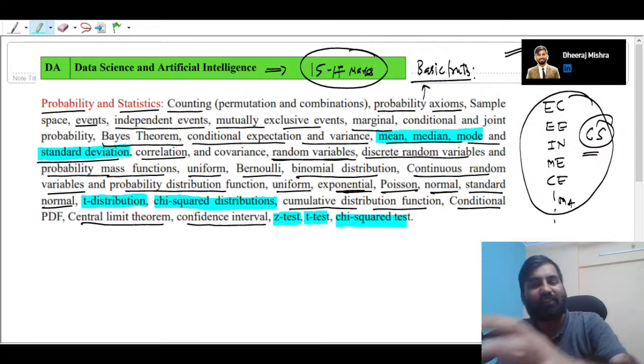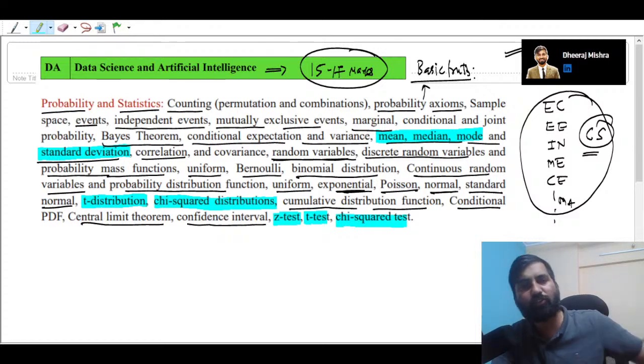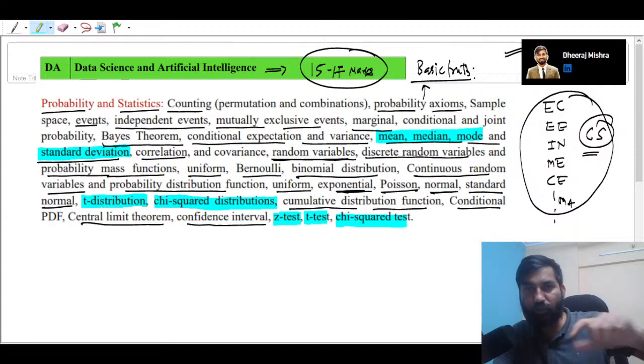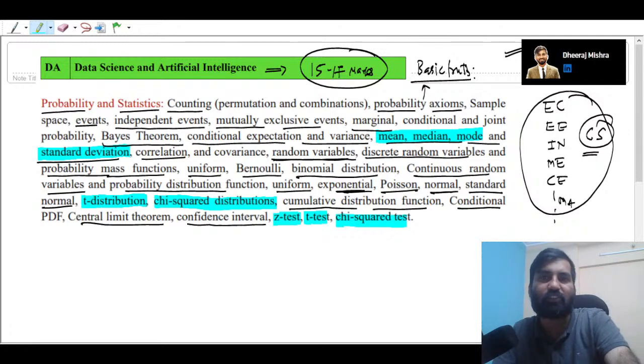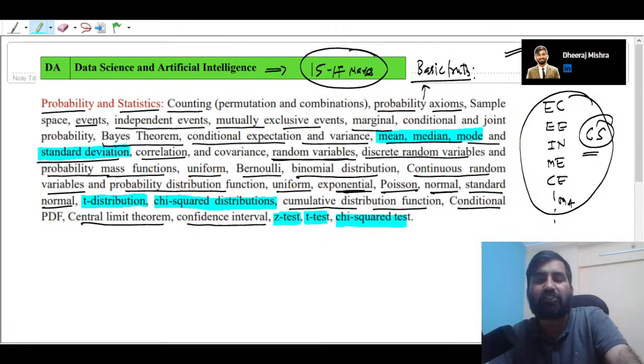Suppose मान लो 5-6 ऑब्जर्वेशन दिए हैं, 5 to 6 observations are there, right? And you find out the mean of all the observations, right? Okay, how you are going to find the mean? You will add all the observations, divide by the number of observations, you're going to find the mean, right? Now if we are going to change some of the observations value, okay, by some big number, right? So how does that manipulation in the data going to affect your mean, that we have to see. ठीक है, मोड मीडियन में भी देखेंगे, मोड में भी देखेंगे.